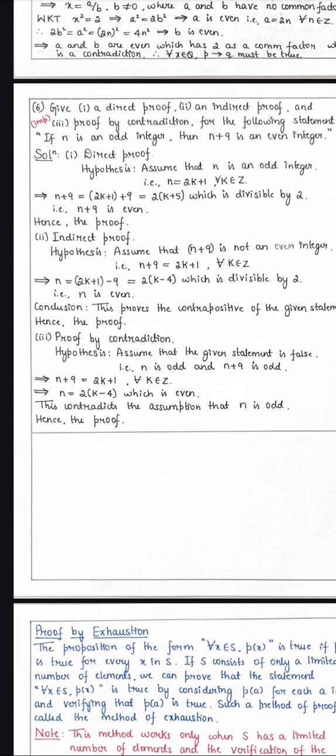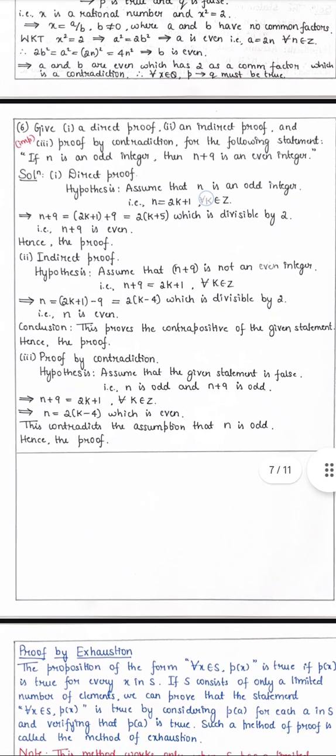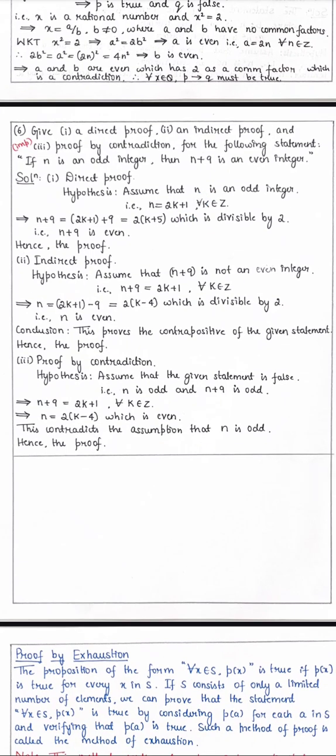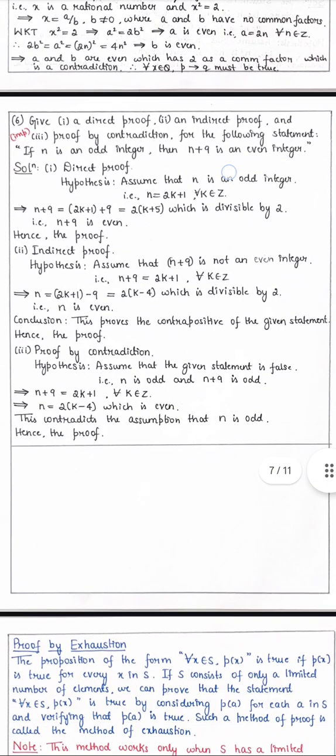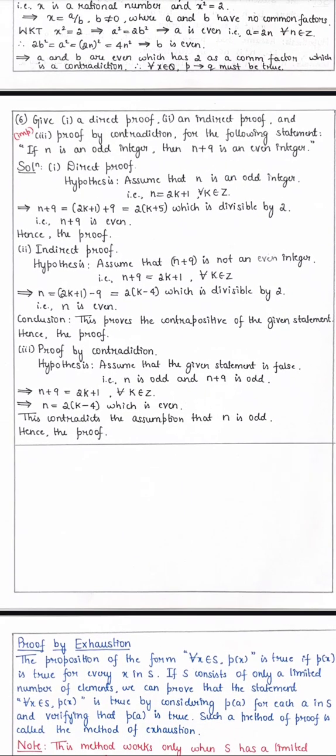Indirect proof: the statement is "if P then Q", where P is "n is an odd integer" and Q is "n plus 9 is an even integer". For the contrapositive, we consider n plus 9 is not an even integer, that is, odd. So n plus 9 equals 2k plus 1 for some k belonging to the integers.